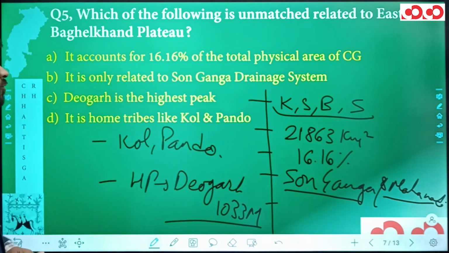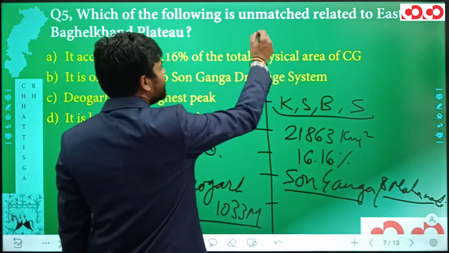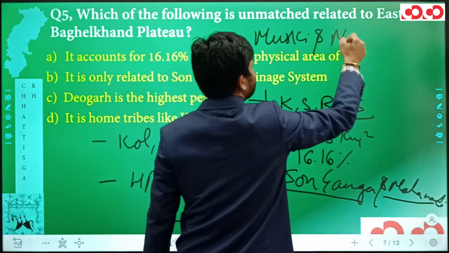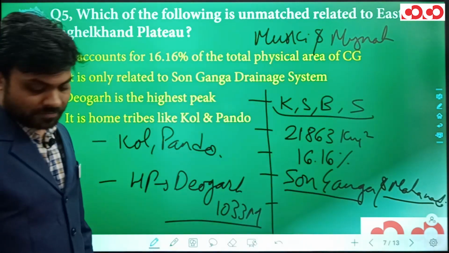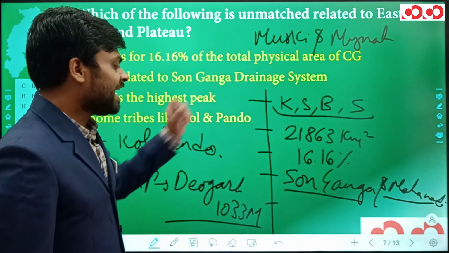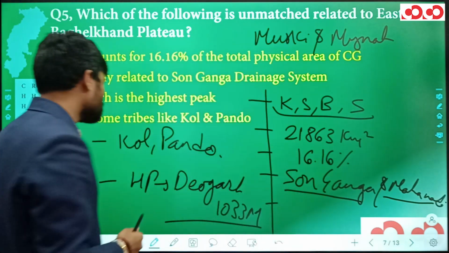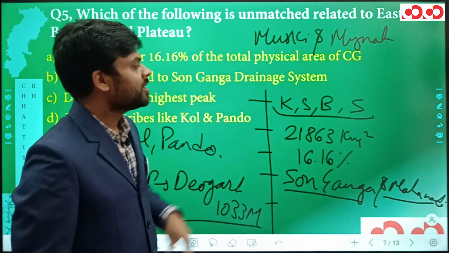Let me also tell you, in this Eastern Baghelkhand Plateau only, there are some important hills like Musky Hill and Maina Hills. So we know the extension, the area, the percentage area, the drainage systems, the highest peak, the tribes, and some important hills.